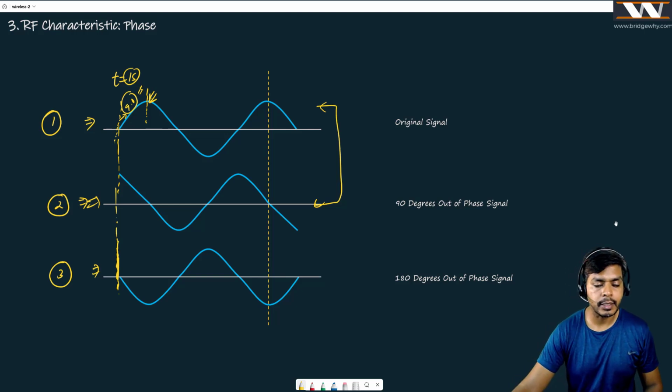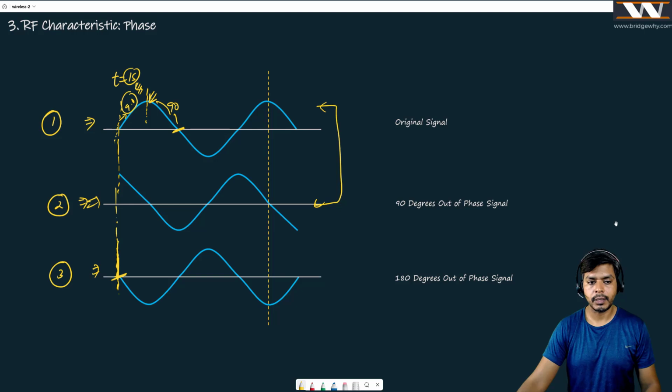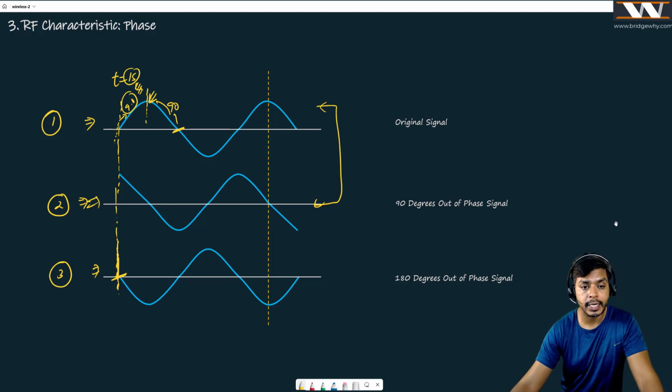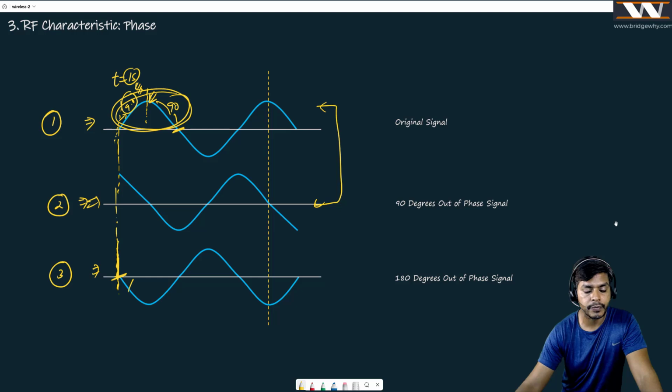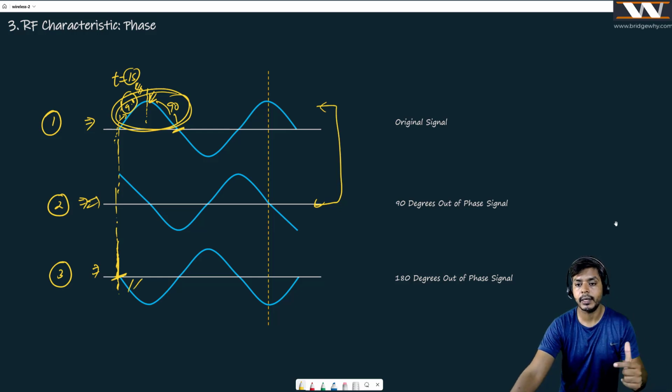Now, if I talk about the third signal, just try to understand. The third signal doesn't have the starting 90 degrees, from here to here. It is starting from here at t is equal to 1 second. What is the meaning? It is out of phase. But is it 90 degrees out of phase? No, it is 180 degrees out of phase because this portion is not there at all. The signal is starting right from here. This is 180 degrees out of phase.